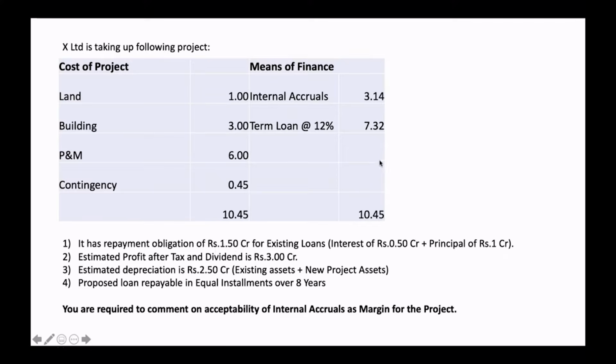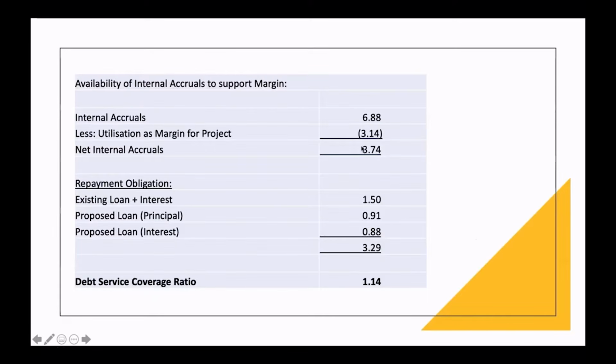What is the proposed repayment obligation? 7.32 crore divided by 8 years, so you will get your annual repayment plus the interest. Let's capture that here. Existing loan plus interest is 1.5 crore. Proposed loan principal is 0.91, which is nothing but the total loan amount divided by 8 years. And proposed loan interest for the first year is 0.88, and that makes 3.29 crore.